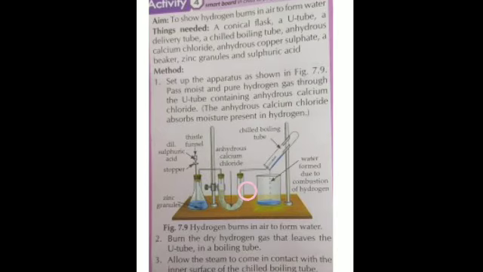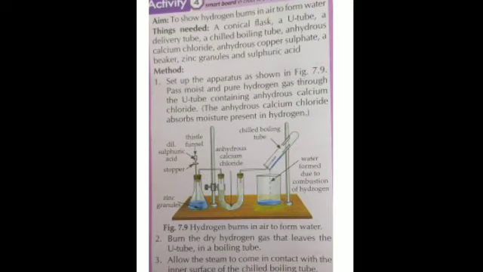This absorbs it. So calcium chloride is placed in this chilled boiling tube, U-shaped tube that you can see, and all the moisture is absorbed. What is left behind is dry hydrogen gas. Is that clear? So burn the dry hydrogen gas that leaves the U tube in a boiling tube. Is that clear? Now what do we do?